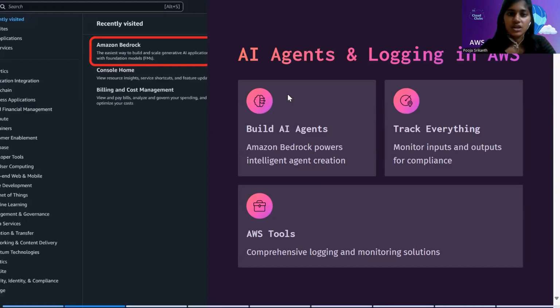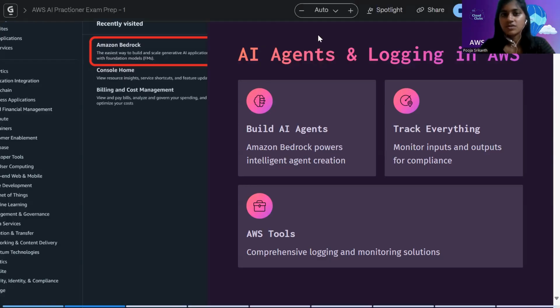Here, it actually allows us to create many AI agents that will be interacting with the foundation models. Now, however, simply running an agent is not really enough. In real world scenarios, you must ensure that inputs and outputs are properly logged, auditable, as well as secure. So here, AWS offers Bedrock logging, CloudTrail, and EventBridge for these purposes.